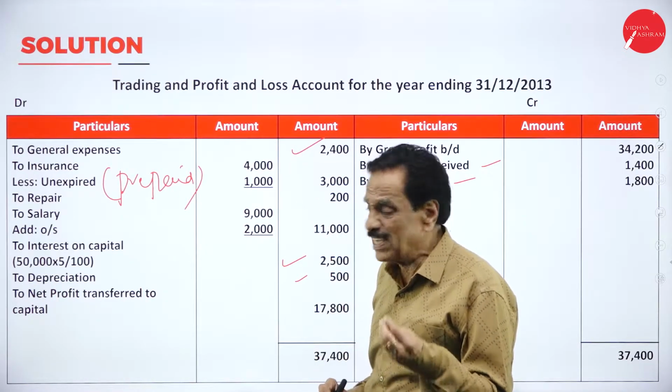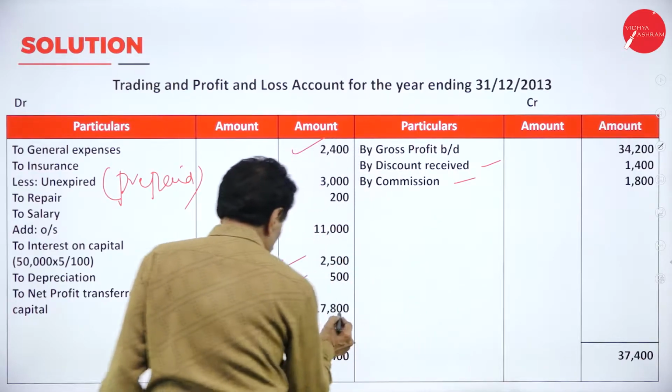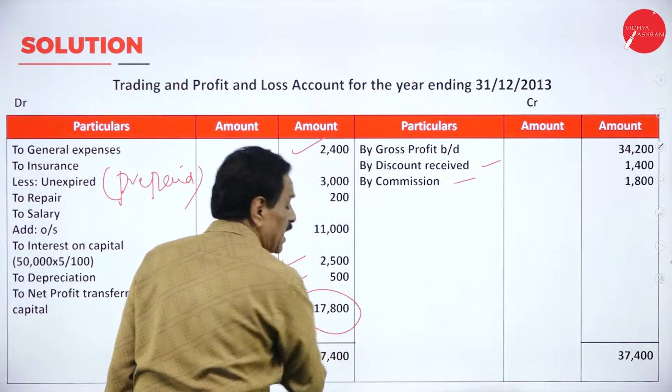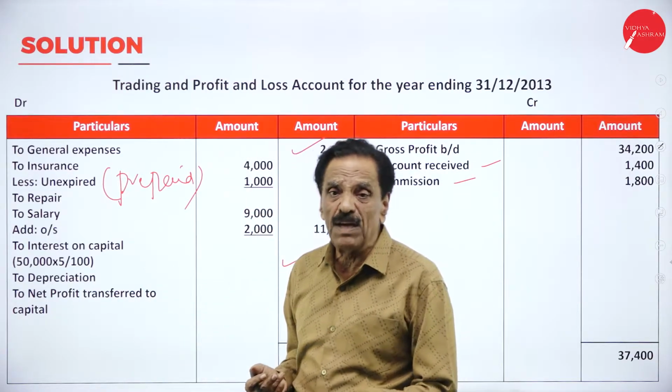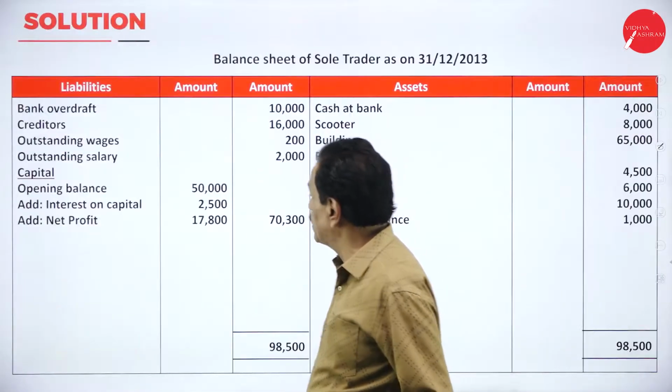Depreciation on asset is a loss. The net figure comes to 17,800, which has been transferred to the balance sheet. For the capital, this should be added. We'll move on to the balance sheet.